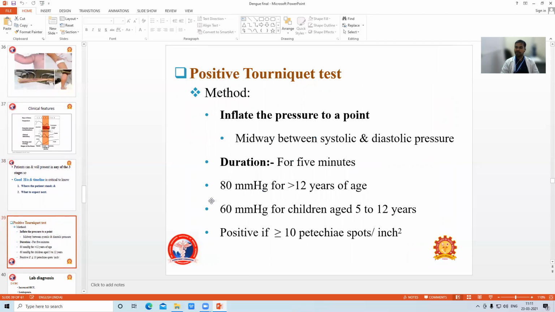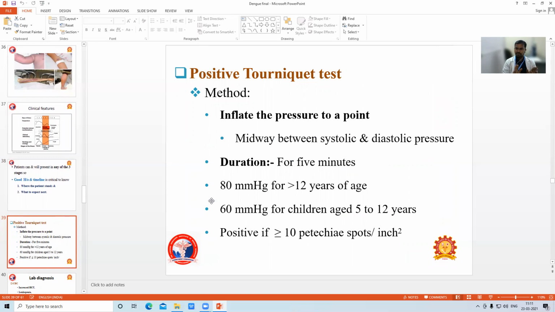Then the positive tourniquet test. There is a method. We should inflate the pressure to a point between the systolic and diastolic pressure.